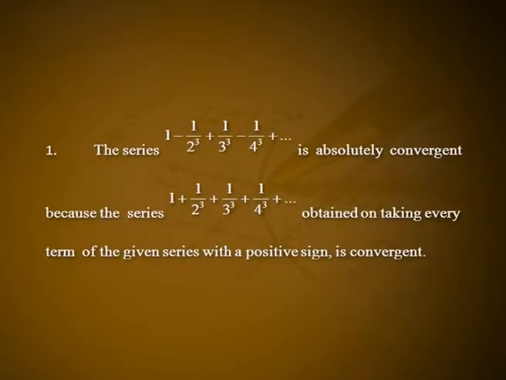Examples. First one, the series 1 minus 1/2³ plus 1/3³ minus 1/4³ plus etc. is absolutely convergent because the series 1 plus 1/2³ plus 1/3³ plus 1/4³ plus etc. obtained on taking every term of the given series with a positive sign is convergent.